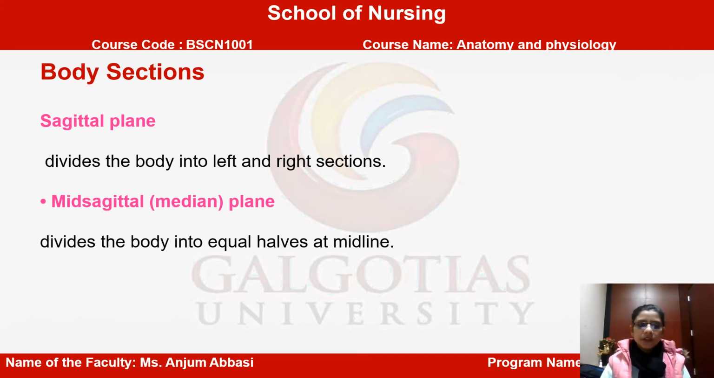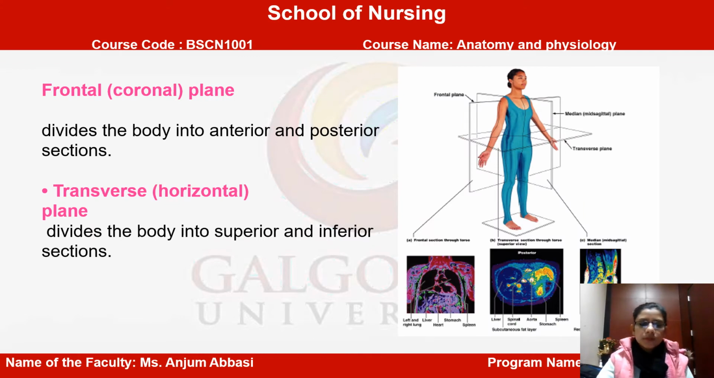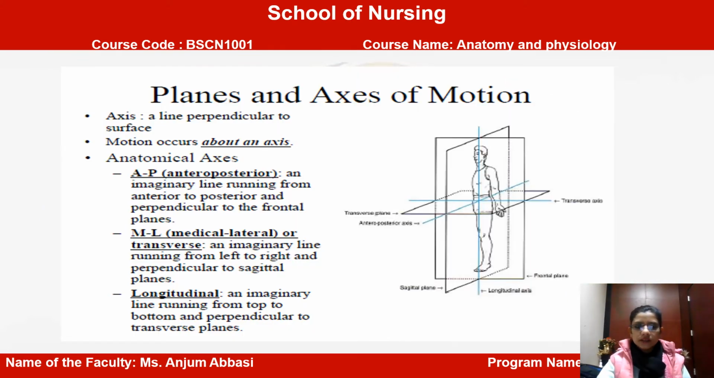As we have already learned, the planes of the body. First one is the sagittal plane. We can say it is the plane which divides the body into left and right sections. Next is the mid-sagittal plane or medial plane. It divides the body into equal halves at the midline. Next you will see the frontal or coronal plane. It divides the body into anterior and posterior sections. Next is the transverse or horizontal plane. It divides the body into superior and inferior sections.